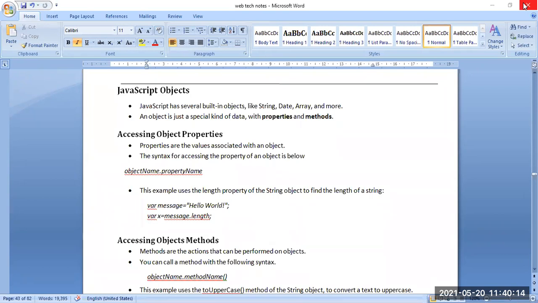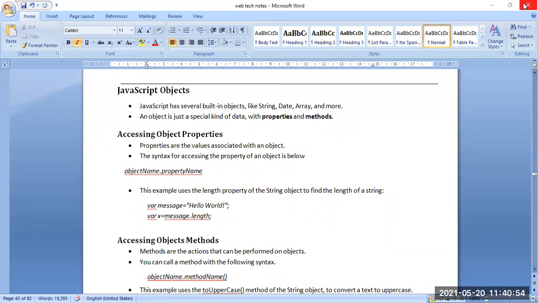First of all, we need to mention the object name, then the property name, that is, what property we are actually going to access. Suppose the object is message and the property is length, because we need to know the length of the message. So how to access it? Object name dot property name, so we can write message dot length. Message is the object and length is the property.